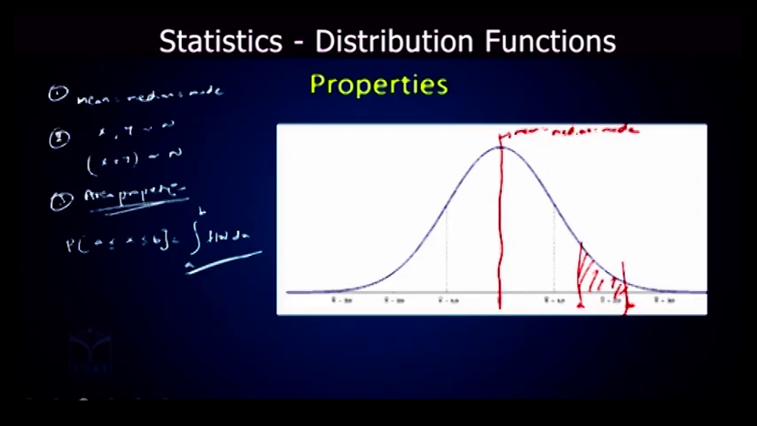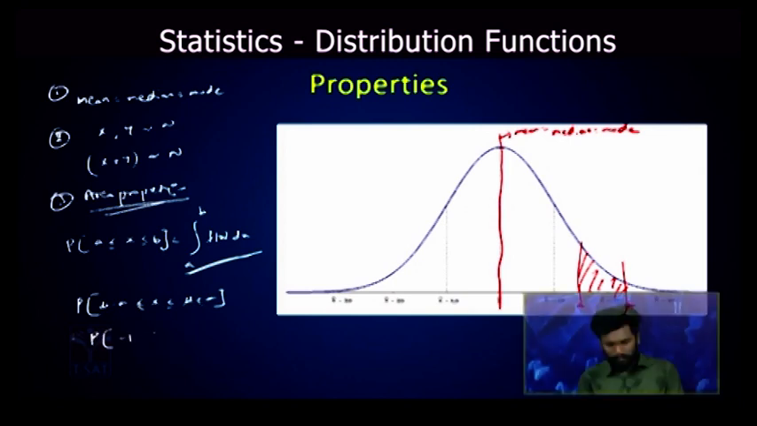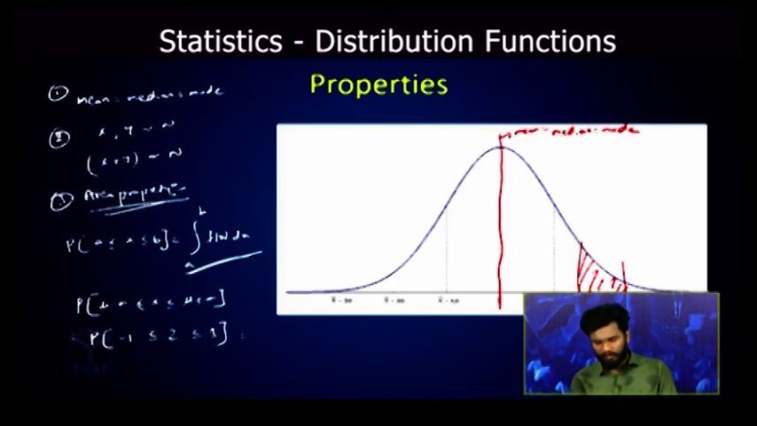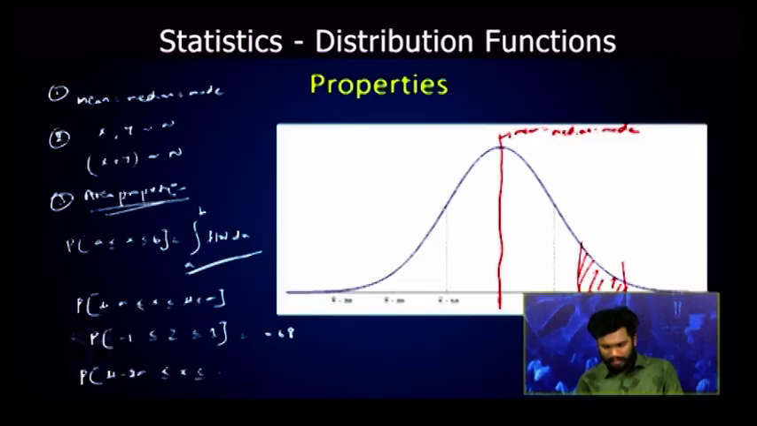Now the important area properties we will see is probability of mu minus sigma less than or equal to x less than or equal to mu plus sigma, and the same thing we can write as probability of minus 1 less than or equal to z less than or equal to 1 in terms of z, and it will be equal to 0.68. Same way, probability of mu minus 2 sigma less than or equal to x less than or equal to mu plus 2 sigma, which we can also write as probability of minus 2 less than or equal to z less than or equal to 2, which will be equal to 0.95.